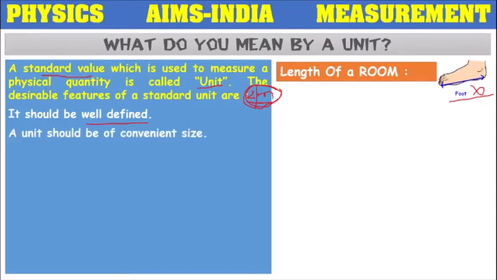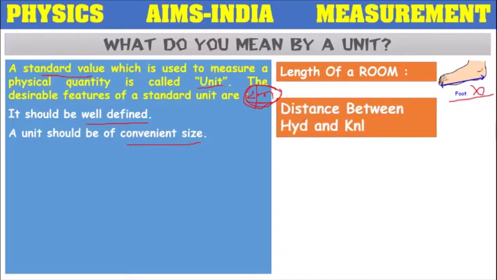So when we are choosing a unit, it should be well defined, and it should not be like the foot span. A unit should also be of convenient size. Suppose I want to measure the distance between Hyderabad and Kurnool with the help of a hand span. Is it possible? Hyderabad to Kurnool is somewhere around 200 kilometers. We cannot measure 200 kilometers with a value like a hand span.